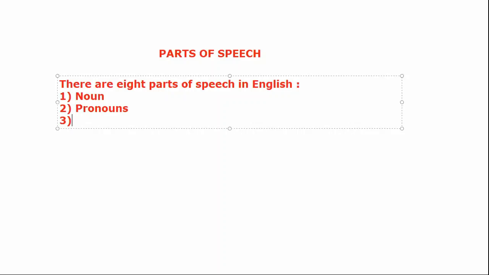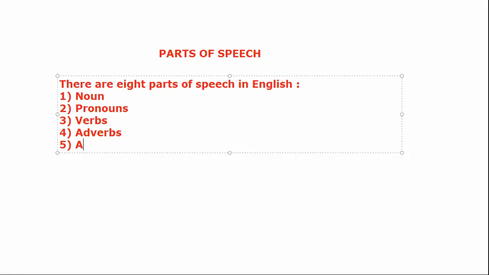So these are parts of speech. Now I am going to tell you the third. The third part of speech is verb. Verbs are action words. Now the fourth part of speech is adverb. The fifth part of speech is adjective.